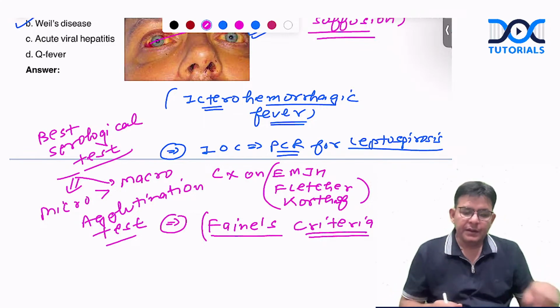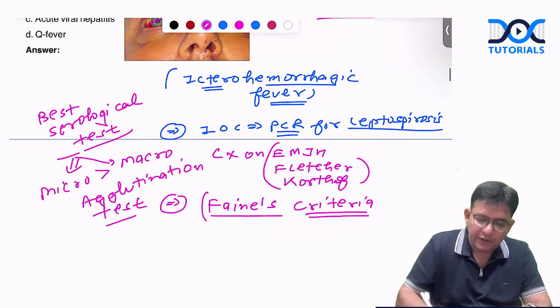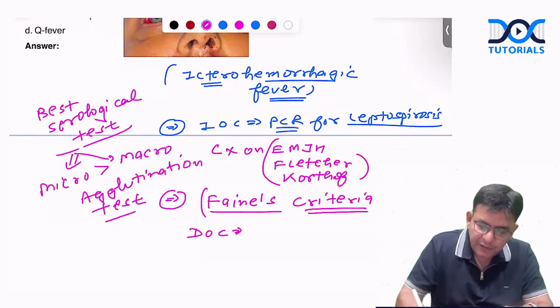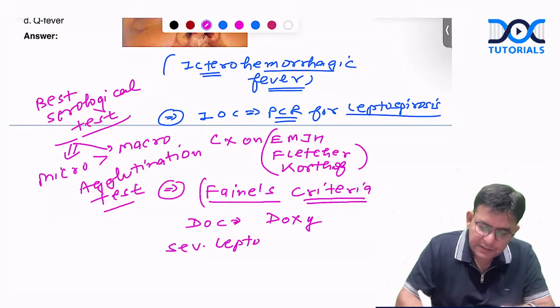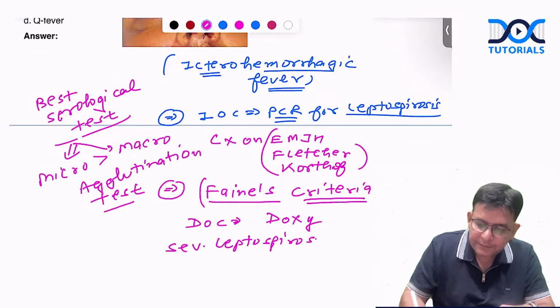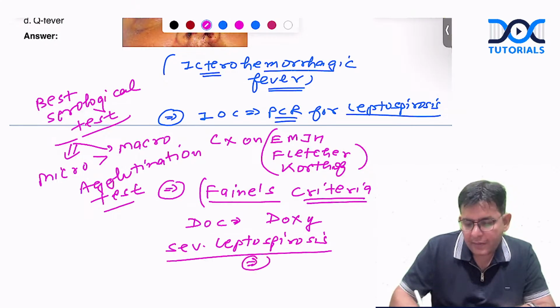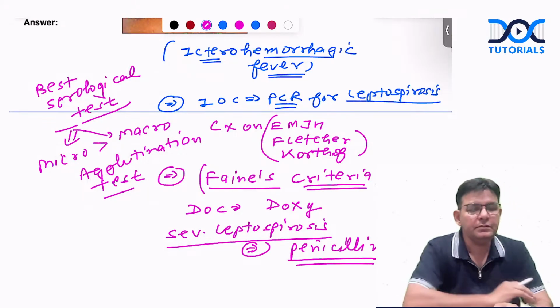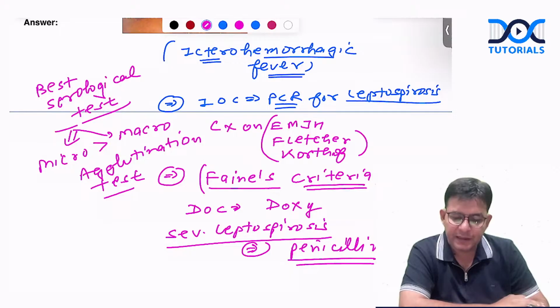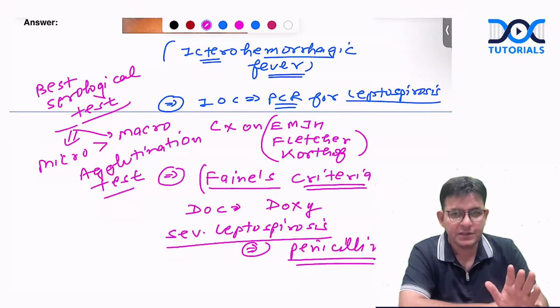Okay. Now, the drug of choice was asked in your NEET PG. The drug of choice for this is doxycycline. And if it is severe leptospirosis, then you have to go for injectables, and that is penicillin. Okay, that is given up. So severe leptospirosis, penicillin. Otherwise, the drug of choice is doxy.